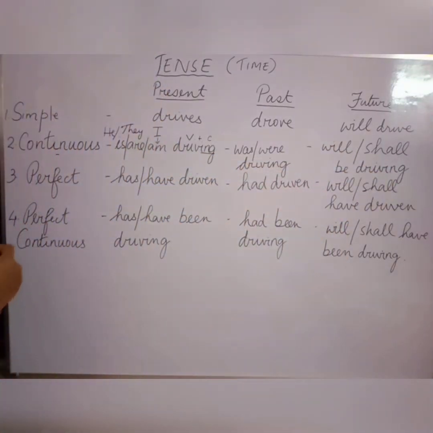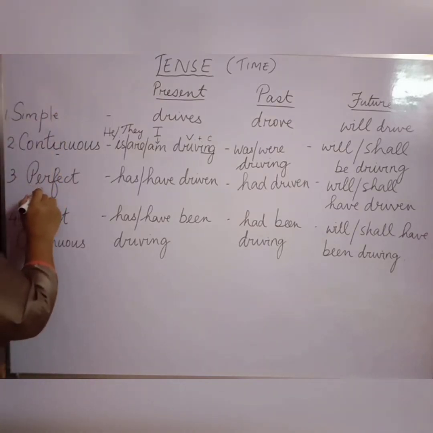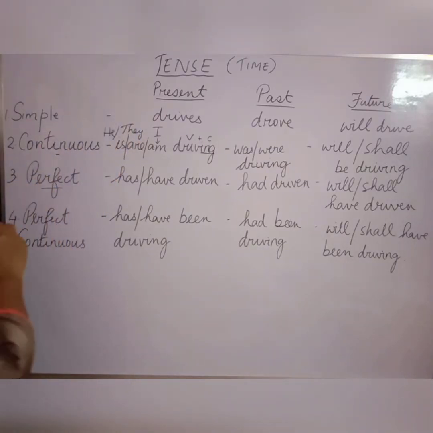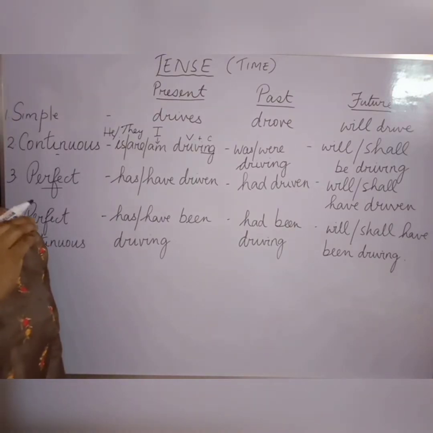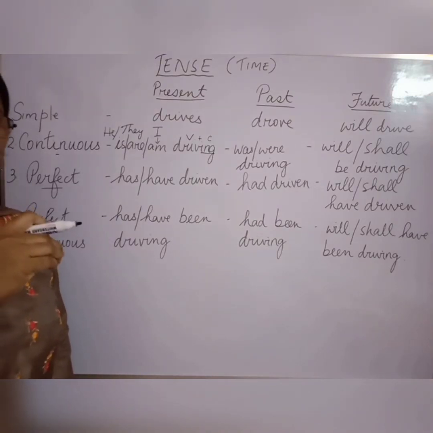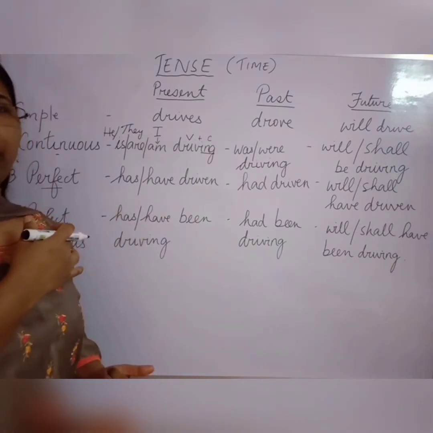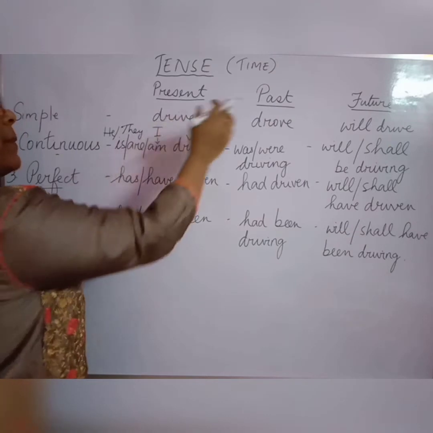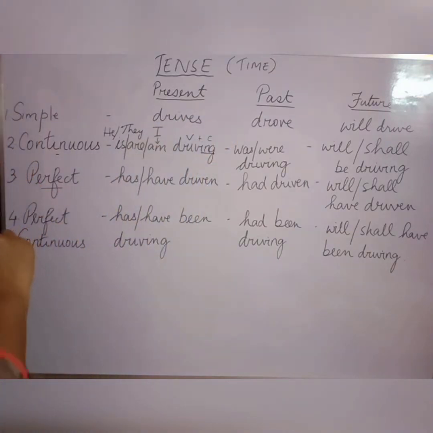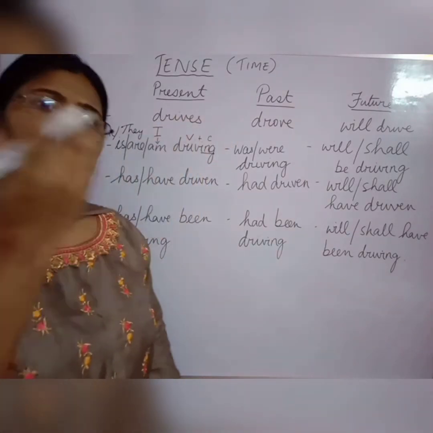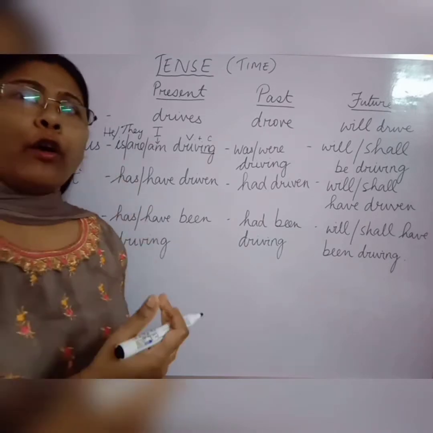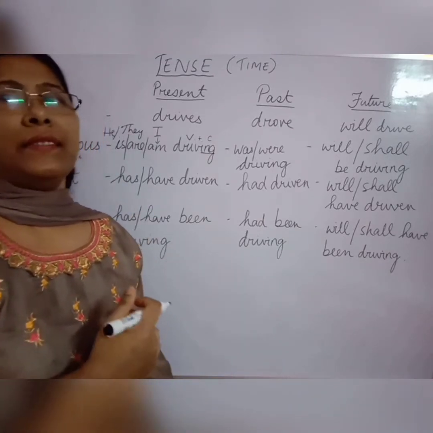Okay. Now the next tense, that is perfect tense. Now what is the meaning of perfect? Present perfect tense tells about the action that has occurred just now or just a few minutes before. And past perfect tense talks about the action that has already occurred before the present action has started.